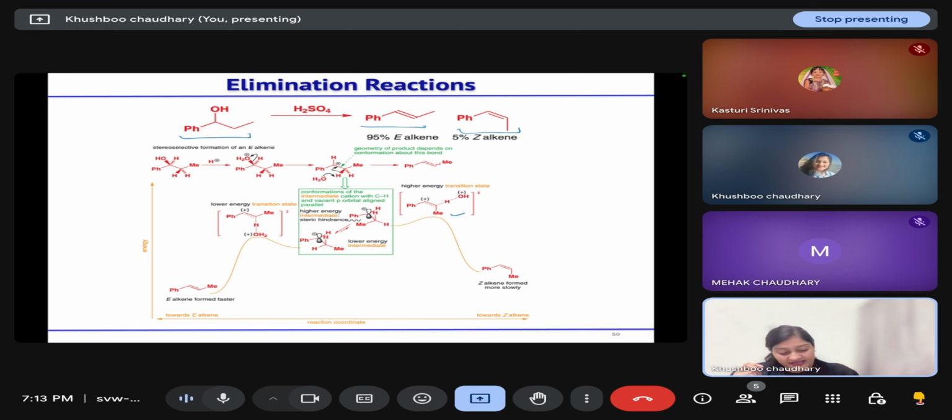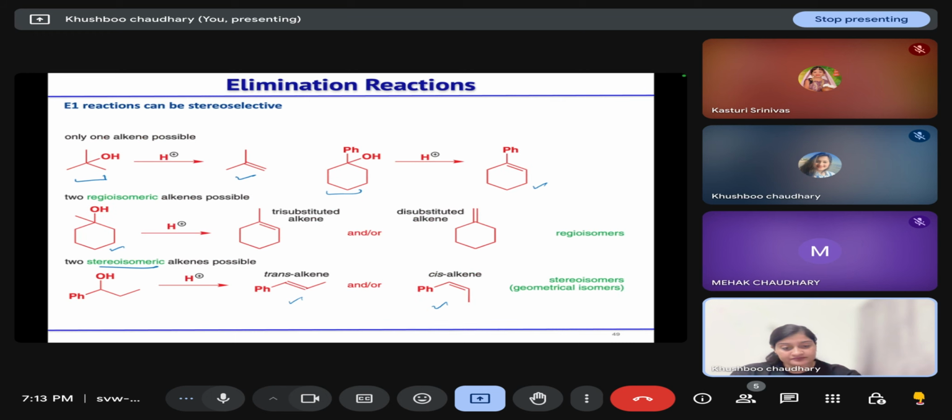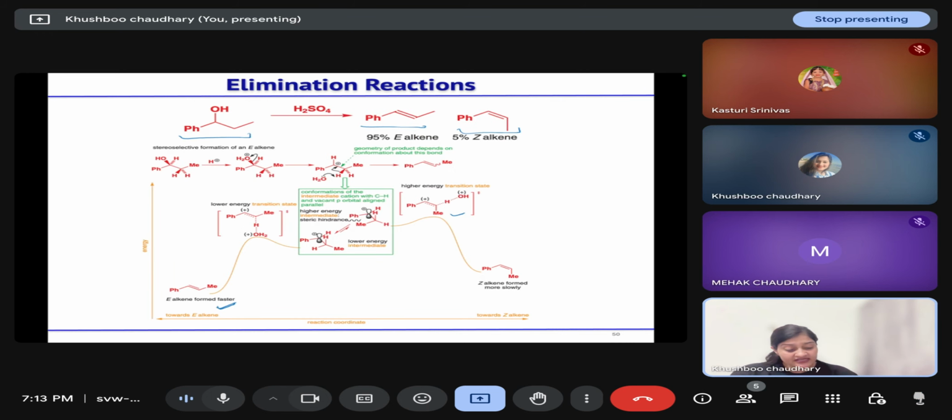So that's why the E alkene is favored in this E1 reaction, and this Z alkene will form in the minor amount. So the E1 reaction will form the E alkene as the major product, because the energy of the transition state corresponding to the formation of that product is less.